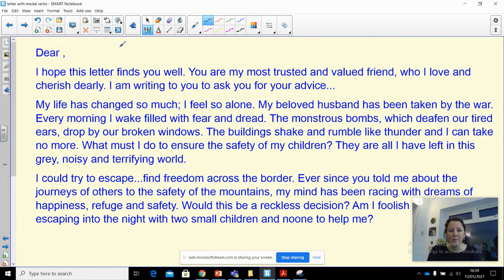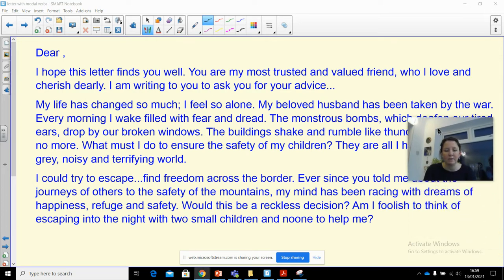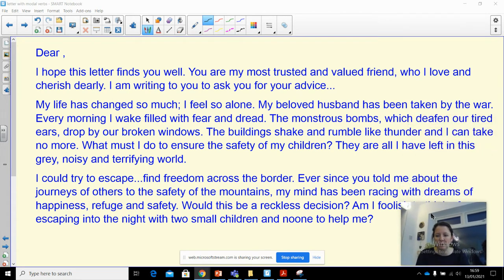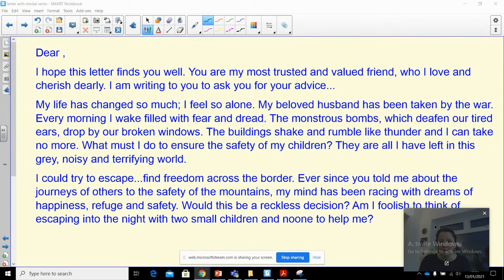Ever since you told me about the journeys of others to the safety of the mountains, my mind has been racing with the dreams of happiness, refuge and safety. Would this be a reckless decision? Am I foolish to think of escaping into the night with two small children and no one to help me?